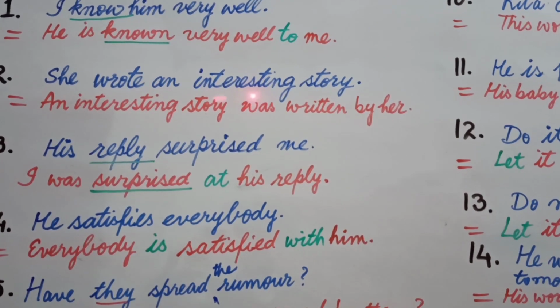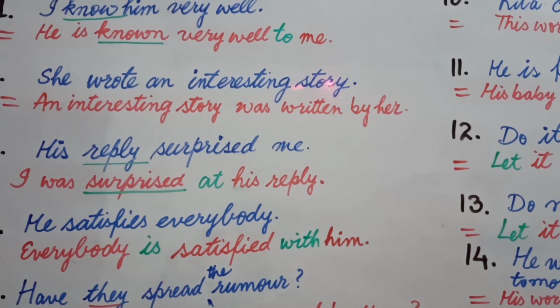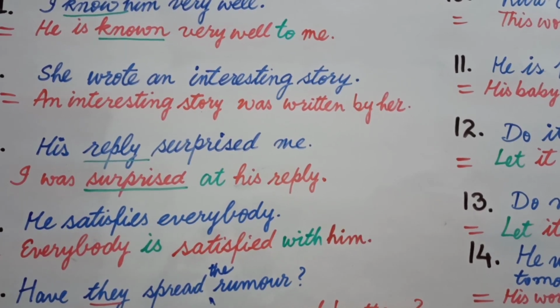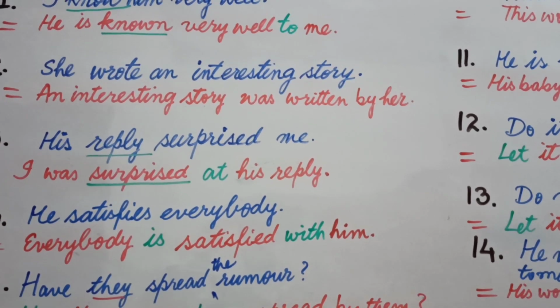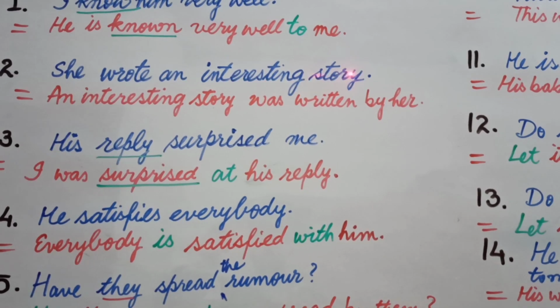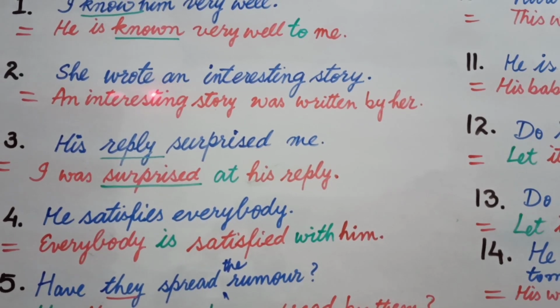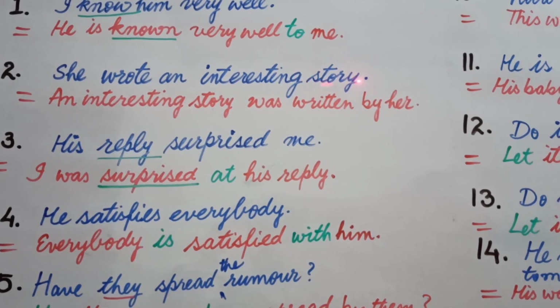An and interesting are not the words which are noun or pronoun, but story is noun. When you find a noun after the verb and there may be some other words written before it, then these words are included with that object. Now your object is in form of a phrase, noun phrase, an interesting story.